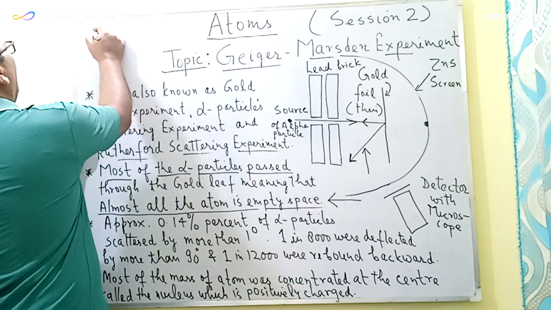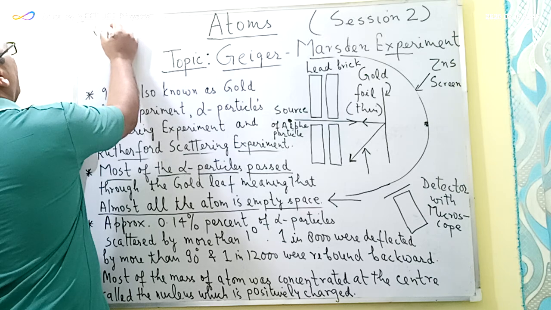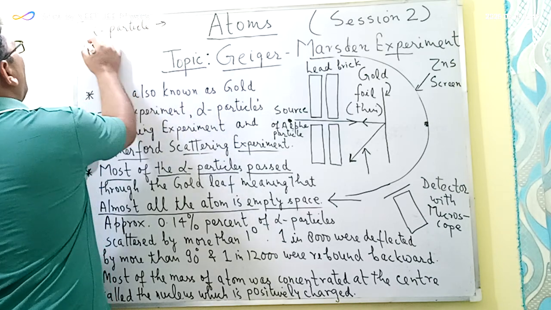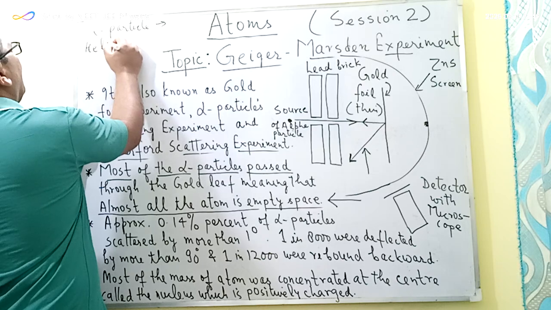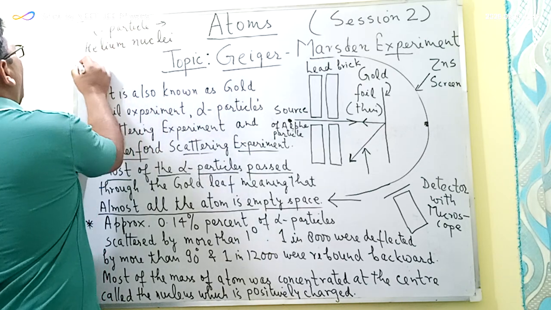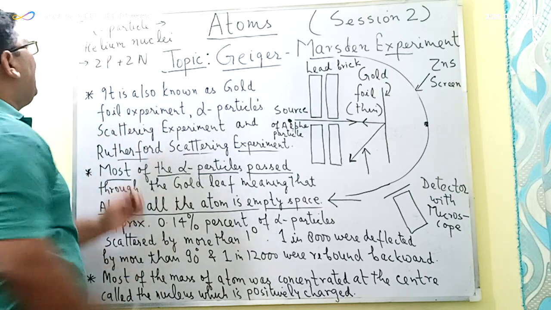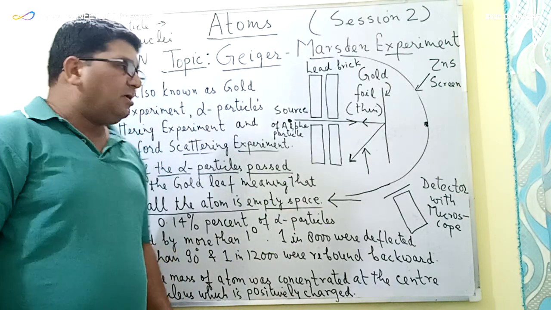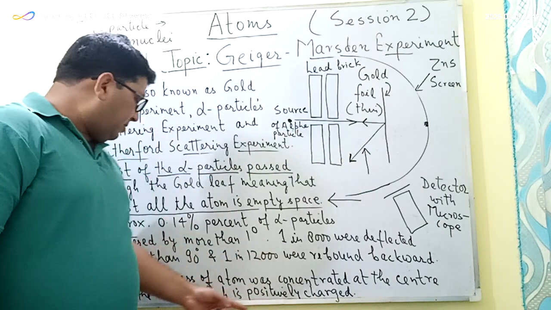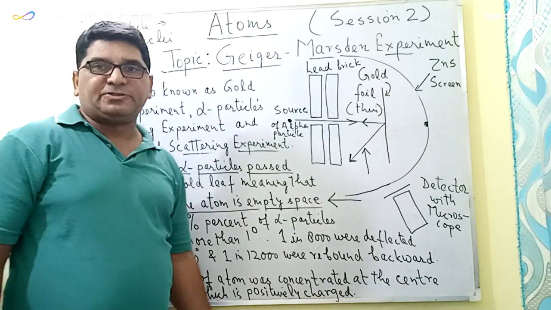Because this alpha particle is a helium nucleus, and it consists of 2 protons and 2 neutrons. So the alpha particle is a positively charged particle. So it will rebound back only when the center of the atom is positively charged.